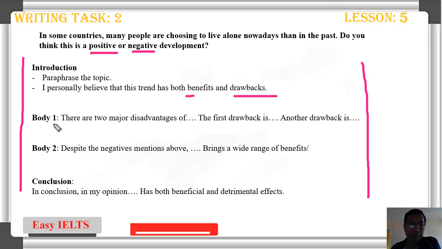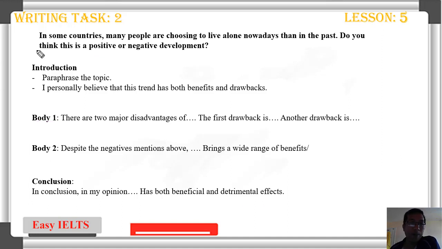Like body 1, you can talk about the disadvantages or the negatives. Body 2, you can talk about the positive or the benefit. And for conclusion, it's just, in my opinion, something has both beneficial and detrimental effects. Okay, so move on. And the topic for today is: in some countries, many people are choosing to live alone nowadays than in the past. Do you think this is a positive or negative development?